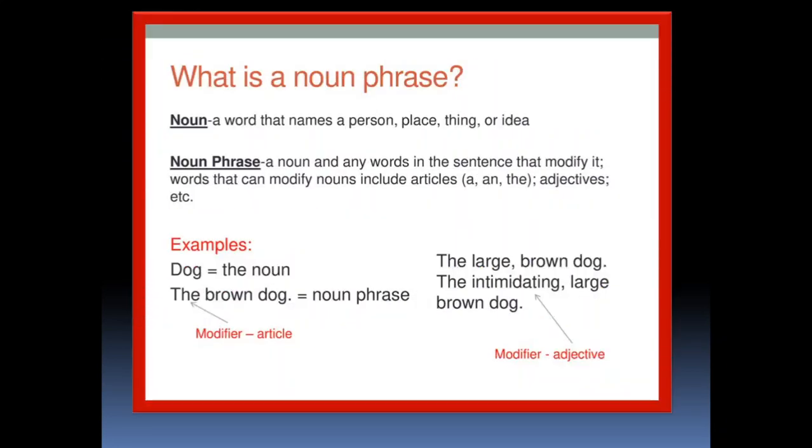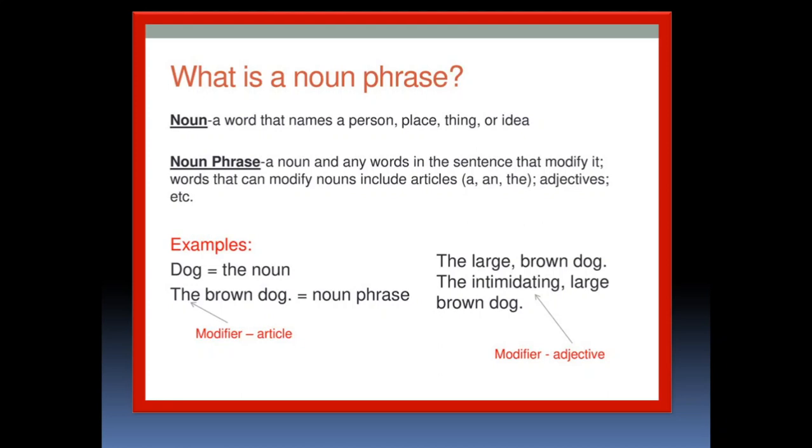What is a noun phrase? Noun. Just now we have discussed what a noun is, that names a person, place, animal or thing. But what is a noun phrase? A noun and any words in the sentence that modify the noun. Words that can modify nouns include articles a, an, the, or we can also use adjectives.